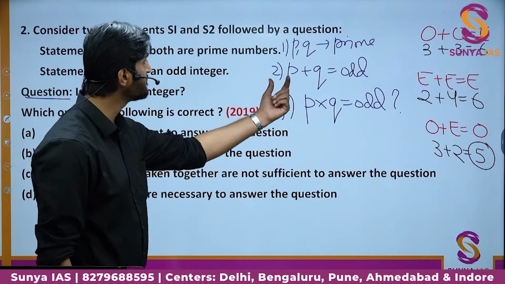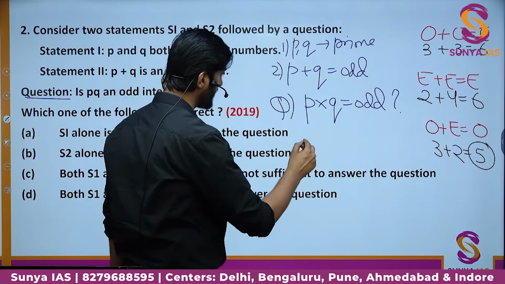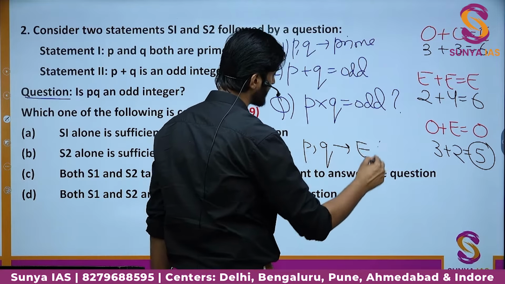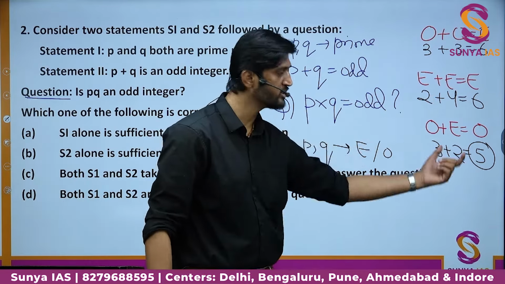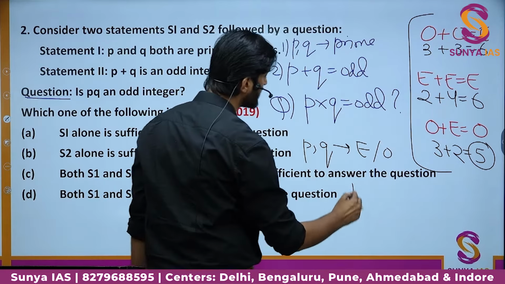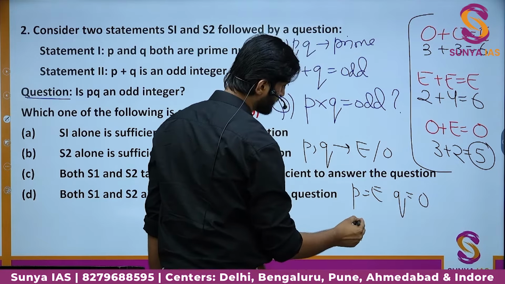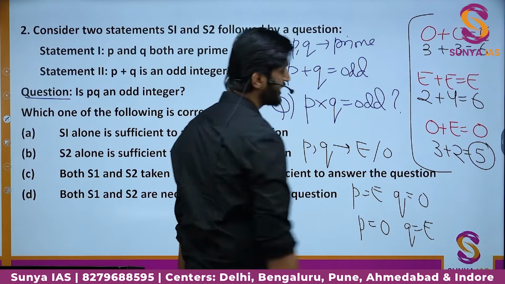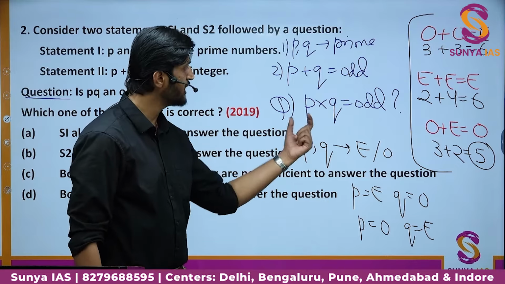Now if the sum of P and Q comes out to be odd, it basically means that out of P and Q, one is even and another is odd. That is the similar idea which I just explained. So either P can be even and Q is odd, or P can be odd and Q can be even, right?